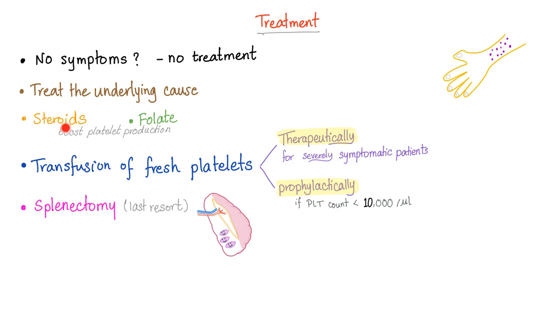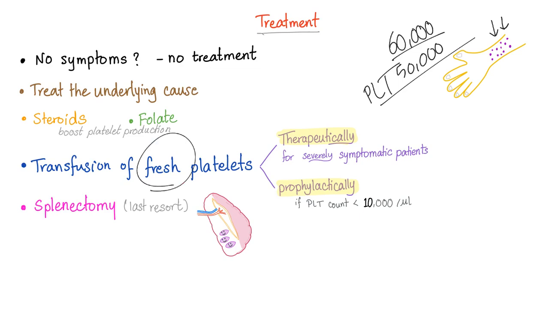Treat the underlying cause. Steroids and folate to boost platelet production. Transfusion of fresh platelets therapeutically for severely symptomatic patients. Because if you have a patient who has like 60,000 or 50,000 platelet count, and he's mildly symptomatic, just small little petechiae, and you transfused fresh platelets, you're an idiot.